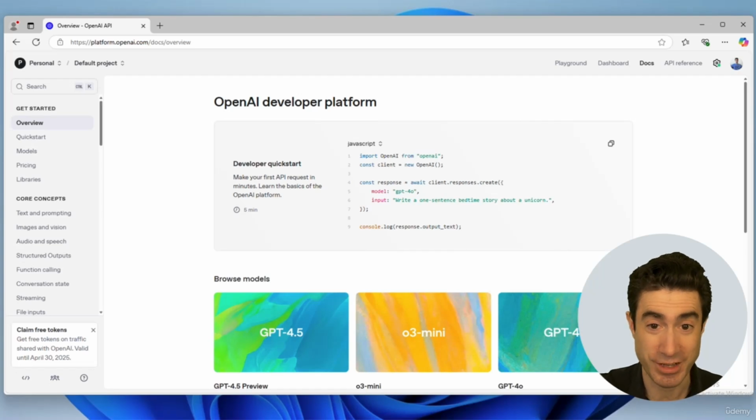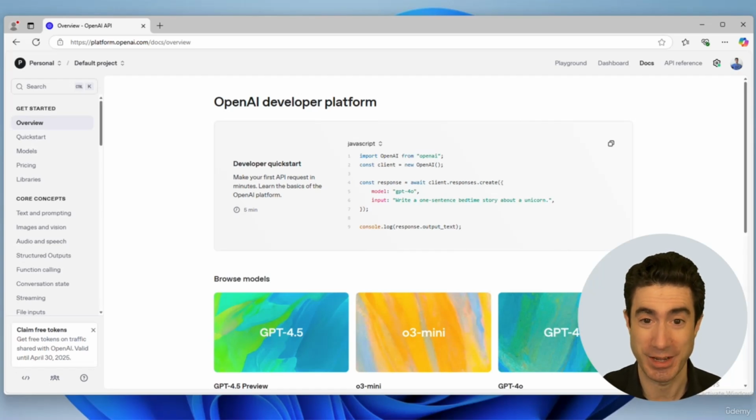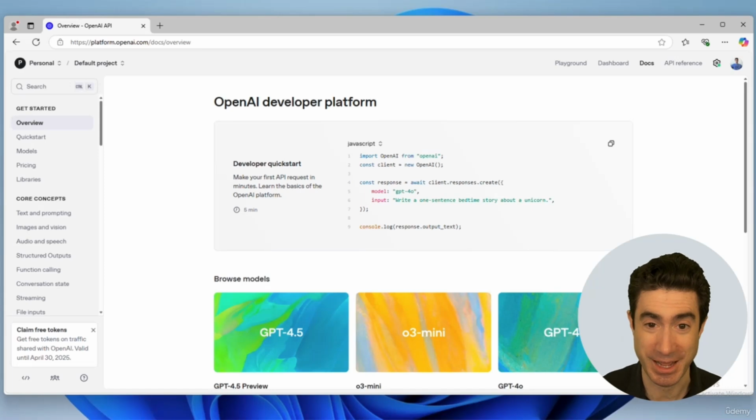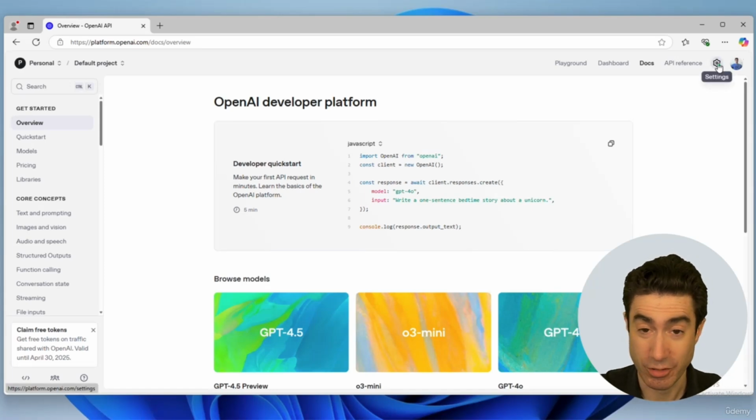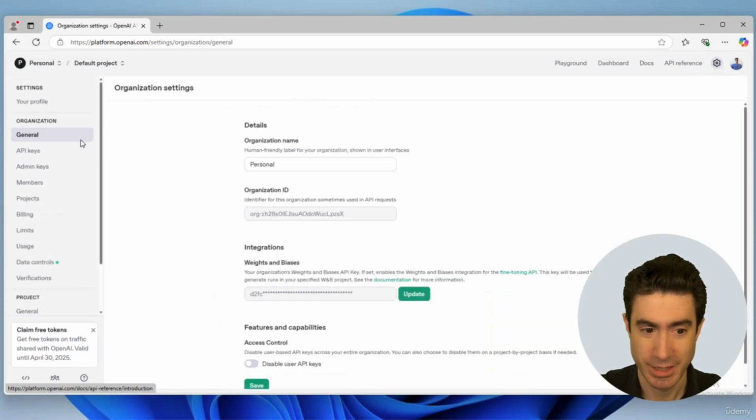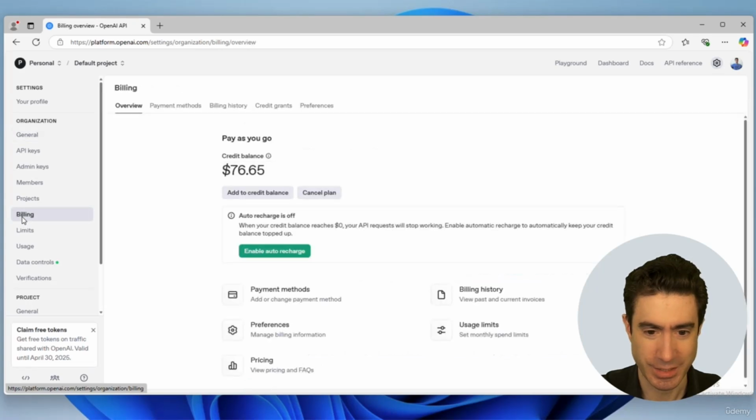Now, there are two things that you need to do. One of them is about setting up billing, and one of them is getting an API key, and we'll do them both now. Okay, in order to set up your billing, you go to the settings menu up here, and then you go down to billing right here. This is where you choose to put in a credit balance. You can see I've got quite a large credit balance.